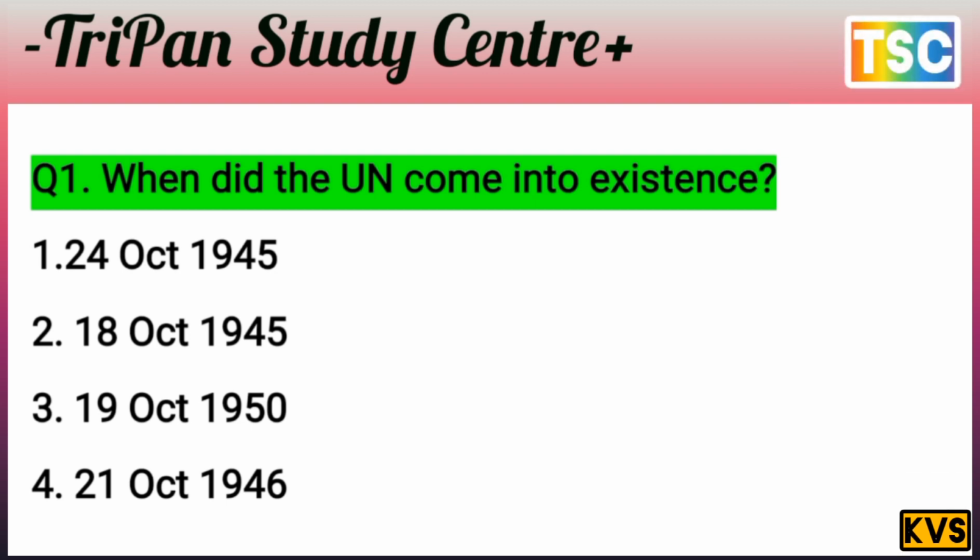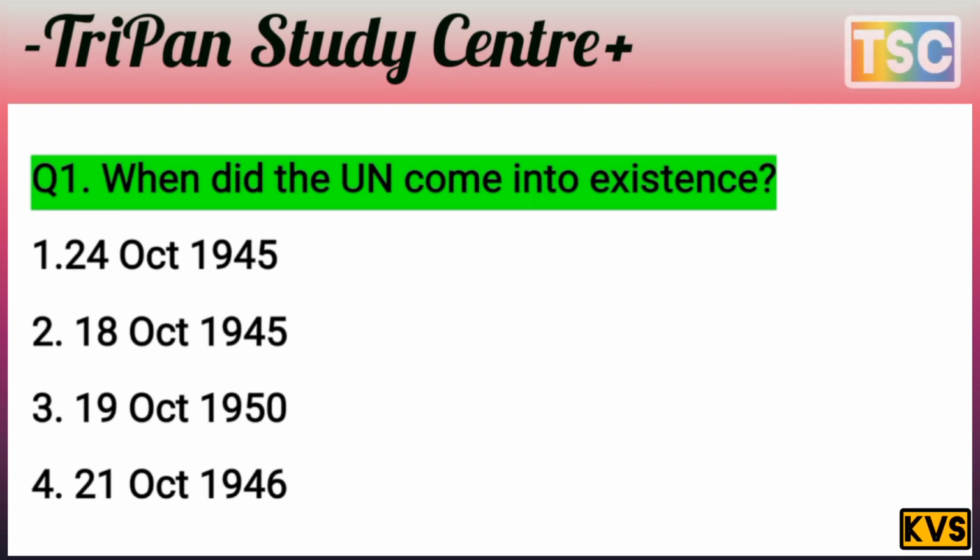Two options are eliminated. Three and four are totally eliminated. Only one and two remain, so there is a 50% chance. But actually the UN came into existence on 24 October 1945, after the Second World War. That's an important question.